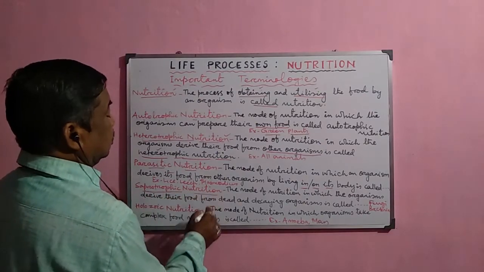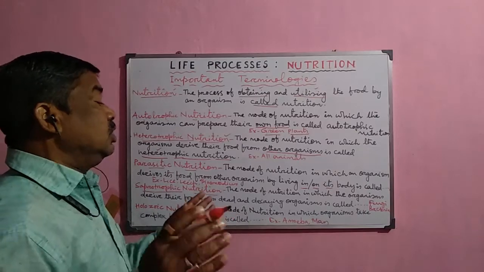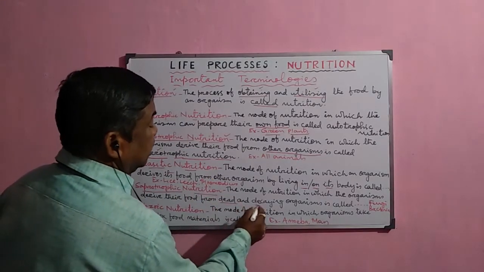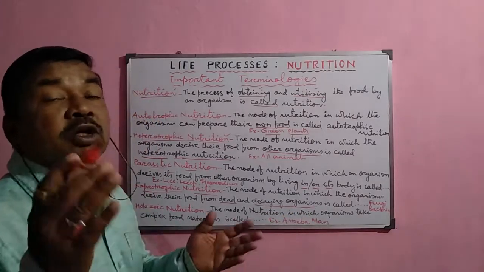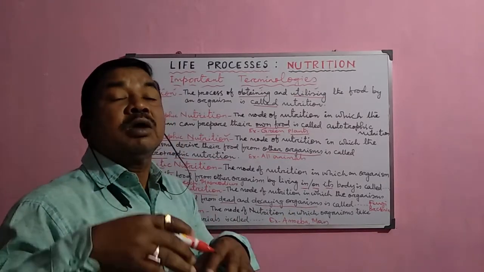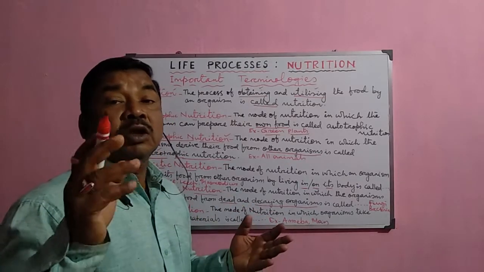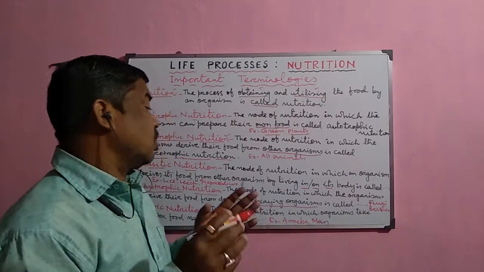Now, saprotrophic mode of nutrition. The mode of nutrition in which the organisms derive their food from dead and decaying organisms, either from the dead plant or from the dead animals. So that is why these organisms are called saprotrophs.